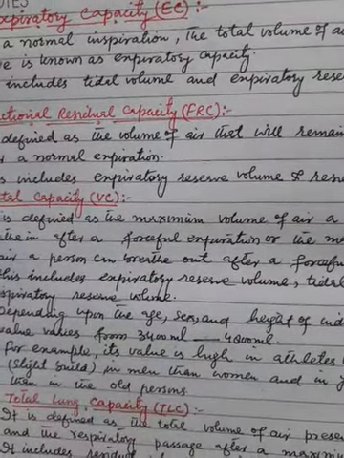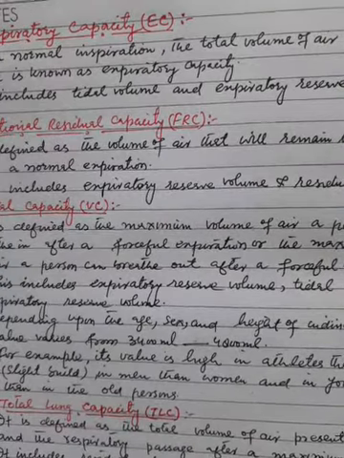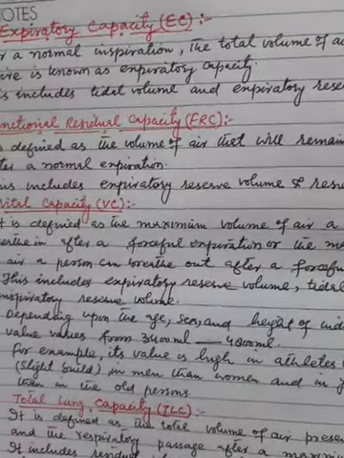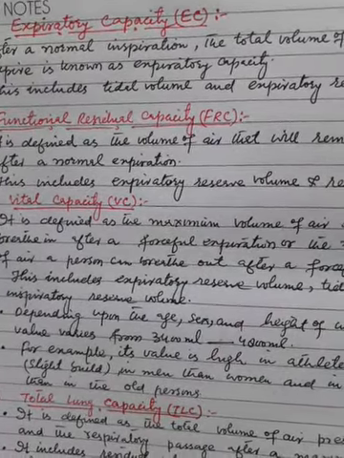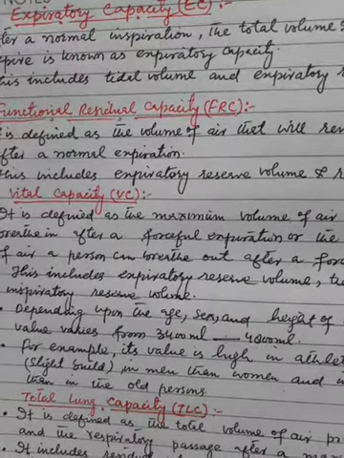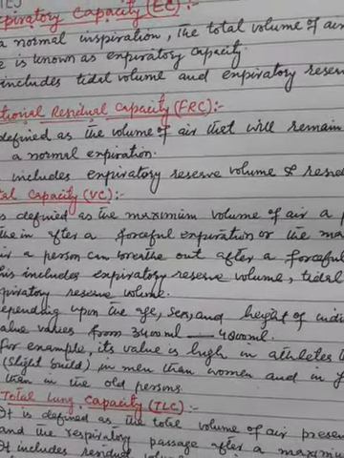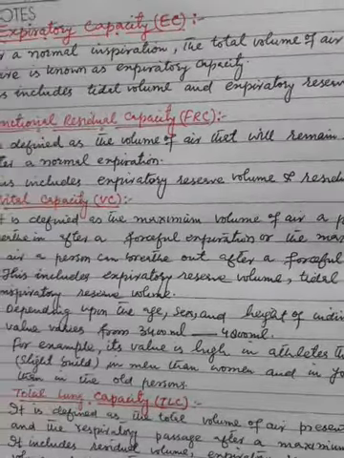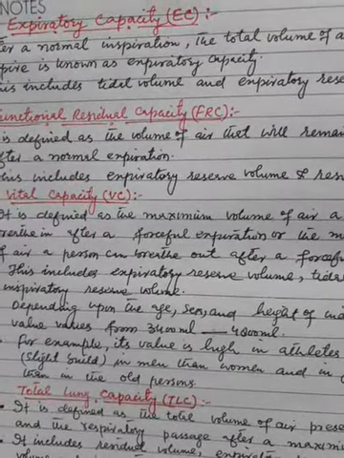This includes expiratory reserve volume, tidal volume, and inspiratory reserve volume.